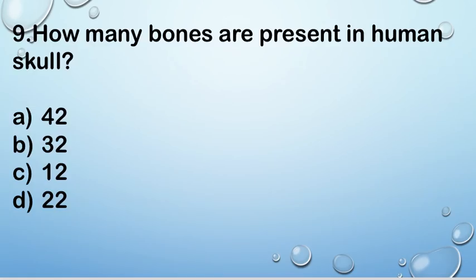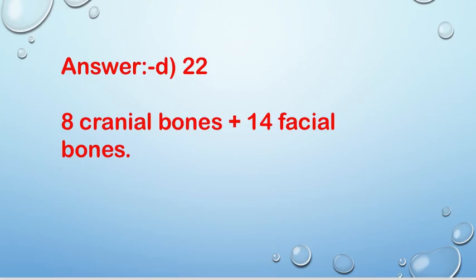Next question, question number 9. How many bones are present in the human skull? Option A 42, B 32, C 12, and D 22. Right answer is D 22. 22 bones are present in the human skull. 8 are cranial bones and 14 are facial bones.